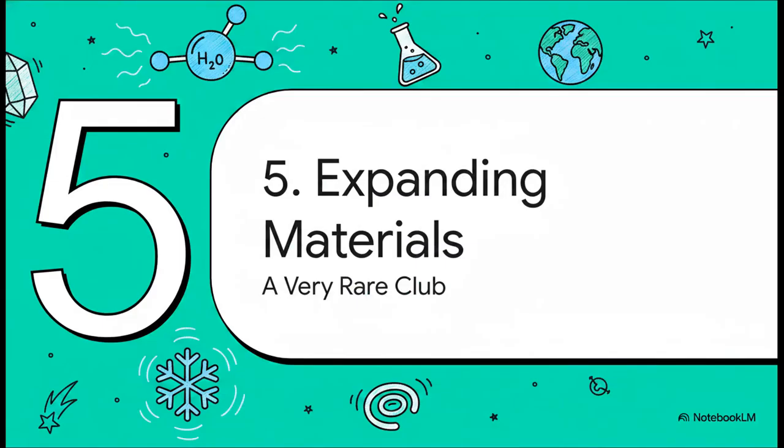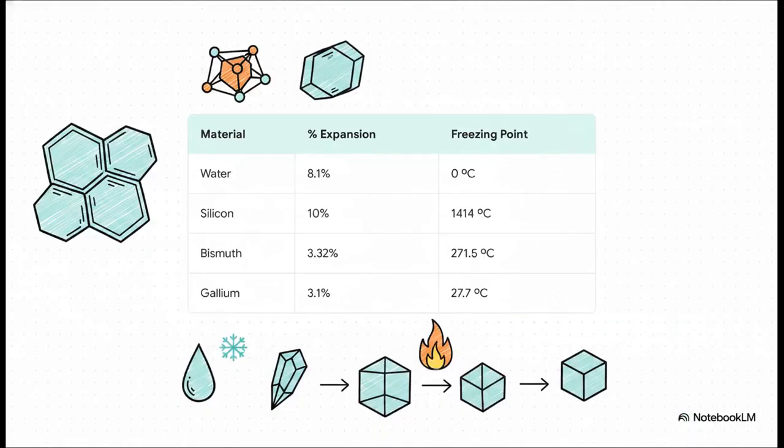Section 5, a very rare club, other expanding materials. Now, while water is definitely the most famous example of this phenomenon, mostly because it's literally everywhere, it is not entirely alone in the universe. When we look at the data, we can actually see water's rare company. Elements like silicon, bismuth, and gallium also share this incredibly unusual trait of expanding when freezing.